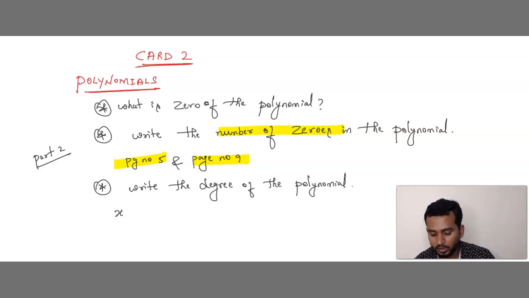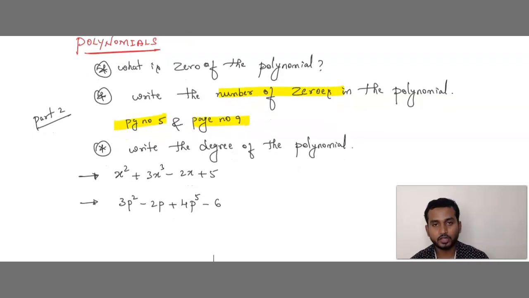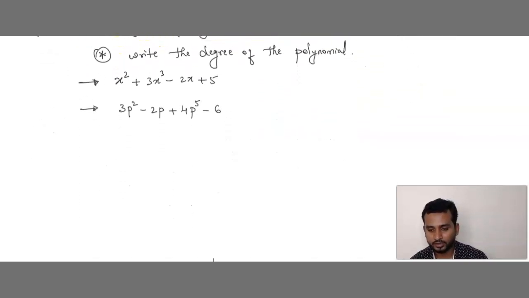The questions may be like this, that is x square plus 3x cube minus 2x plus 5. In this, what is the degree of the polynomial? In this, which is the highest degree? That is, power 3 is highest. So answer is 3. Okay. If not, the question can also be asked like this, that is 3p square minus 2p plus 4p to the power of 5 minus 6. So what is the highest degree in this? That is 5. Power 5 is highest. Understood? So you can get the question like this.